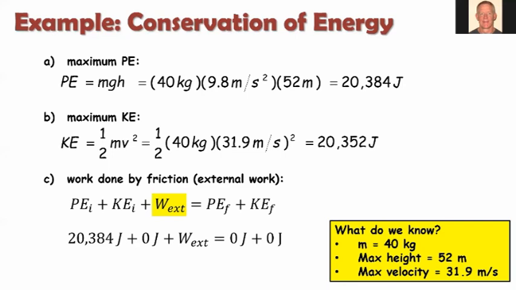All right, so we have an equation that's quite simple here because all these 0 terms are just going to drop out. And to solve for the external work, we just need to subtract, right, the initial potential energy. So we get about negative 20,384 joules worth of work done by the friction of the snow. And notice, we kind of knew it would be negative work, right, because it decreased the total mechanical energy, but the math should also confirm that and give us a negative value here.